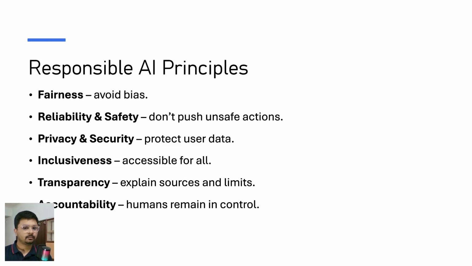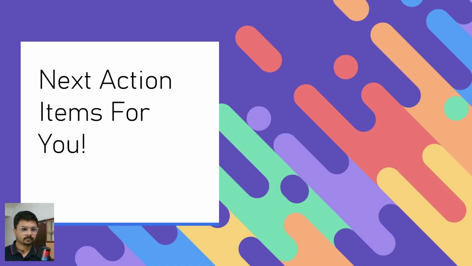Accountability means humans remaining in control. Now accountability here is, you built an agent, you published that agent to customers, and they are working with it. It's the responsibility of the AI to generate an answer, a generative response, right? But if anything goes wrong, it is you who created that agent, you who gave the instructions to that agent, right? So it's your accountability. These factors you always have to follow while working with AI systems.